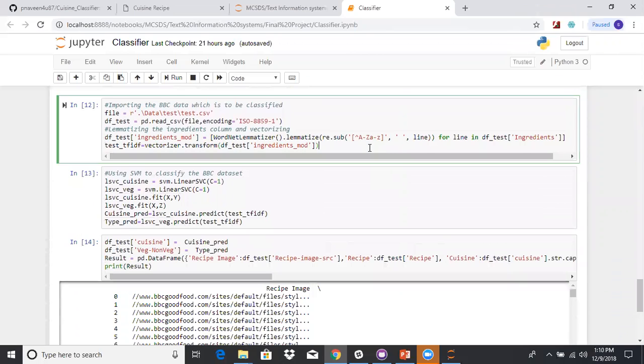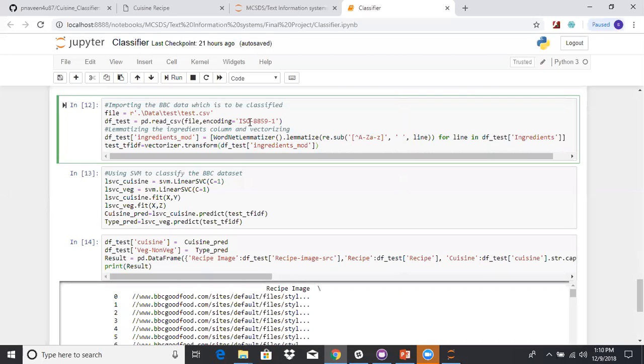In the next steps, we are going to use that model to predict on some test data that we have scraped from the BBC website. To scrape the web data from the BBC website, we used some web scraping tools which are already available online. We used that tool to scrape the data and store it in CSV format. To import the data from CSV, we have written some code here, which will import the data from CSV into Python data frames.